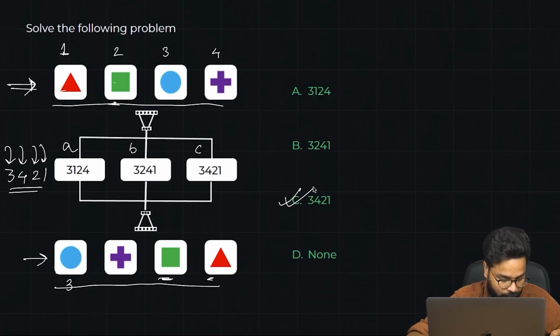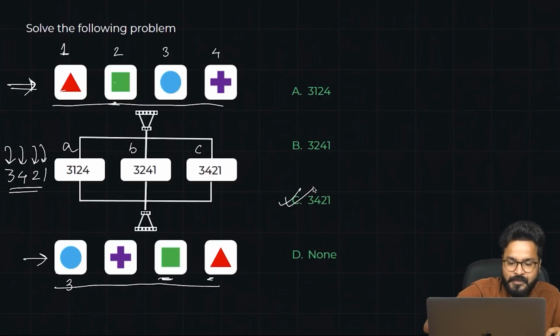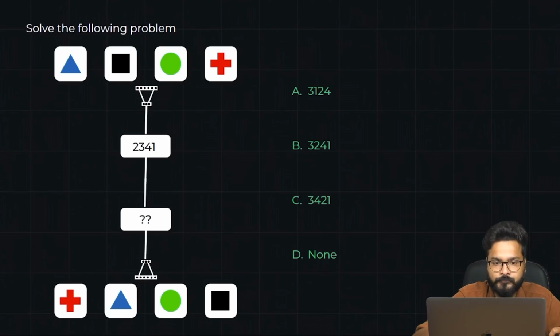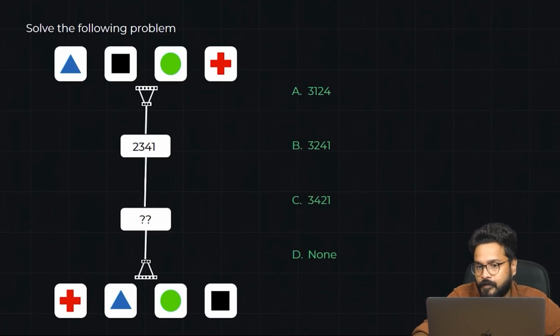Yeah, right? So that was the most basic question. Let me show you now the level 2 question, not the toughest, but still a level 2 type of question. So here's the question on your screen, guys. This is level 2 now. This is again an easy question. I'm not taking very tough questions in this video because I don't want to confuse you. I just want to give you some idea of how the game actually is, and then maybe you can practice them later on, right?